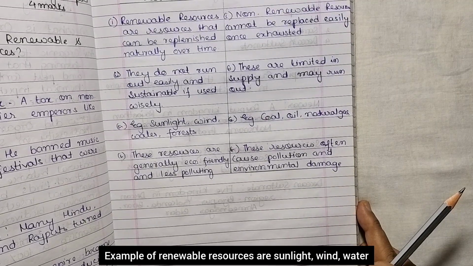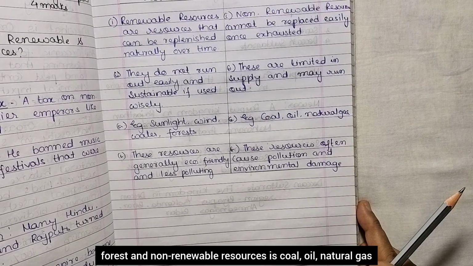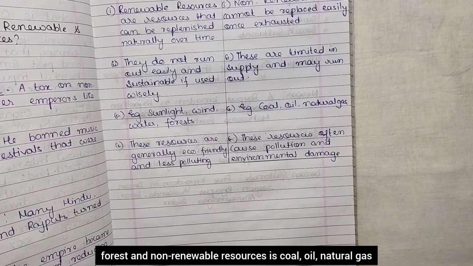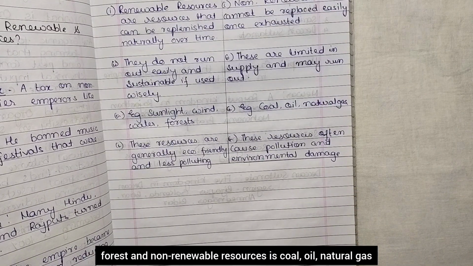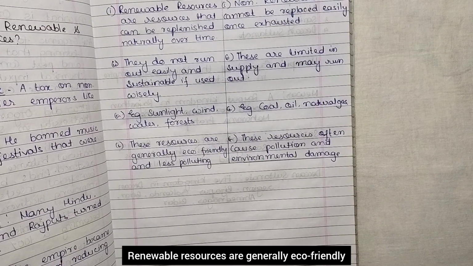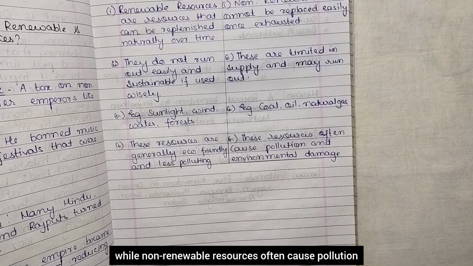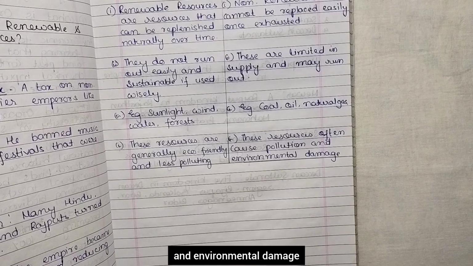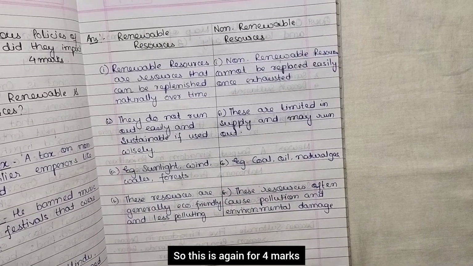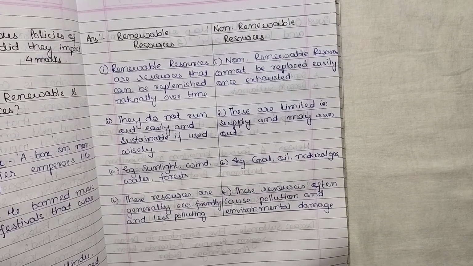Examples of renewable resources are sunlight, wind, water, forest, and non-renewable resources are coal, oil, natural gas. Renewable resources are generally eco-friendly and less polluting, while non-renewable resources often cause pollution and environmental damage. Okay, so this is again for 4 marks.